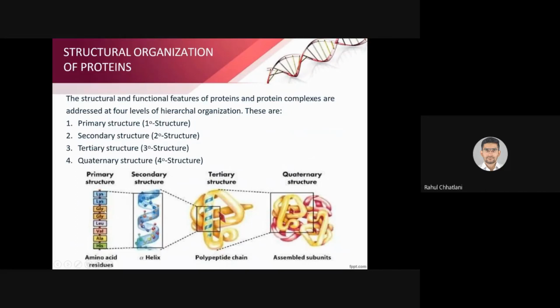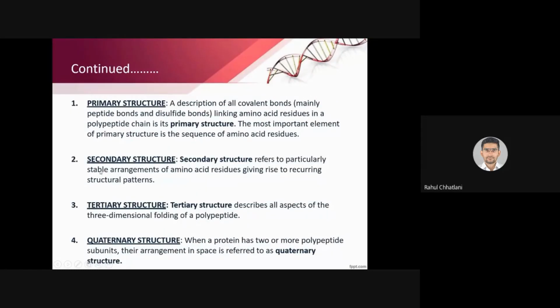If a single amino acid is changed, it will form a new quaternary structure or a new protein itself. So it is utmost important that the sequence is maintained. Secondary structure refers to a particularly stable arrangement of amino acid residues, giving rise to recurring structural patterns. From primary, it will be secondary. From secondary, it will be tertiary, which in all aspects is a three-dimensional folding of a polypeptide.